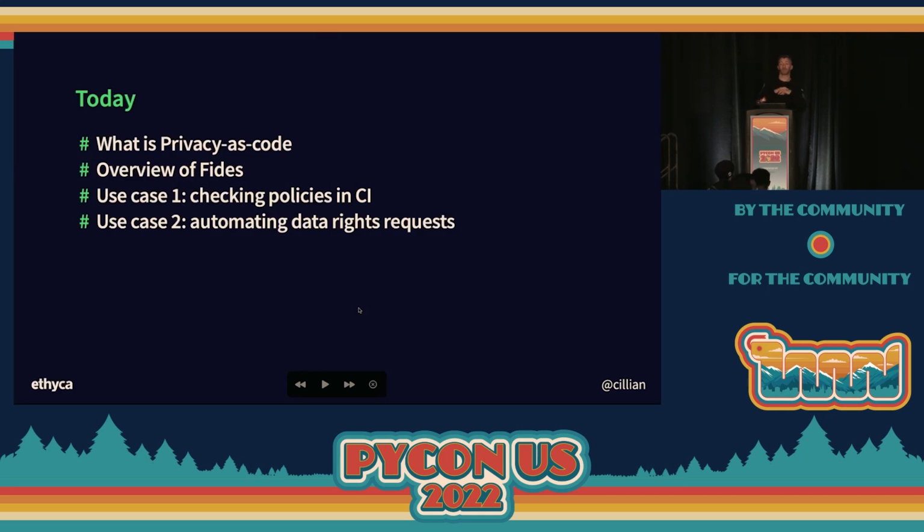So very quickly, we have this sort of thesis about privacy we call privacy as code. I'm going to explain what that is very quickly. Then an overview of FIDES, so what that is, and then show you examples of privacy as code using FIDES, which is an open source privacy engineering platform. So it really is information dense. I apologize in advance. I wanted to squeeze as much in for you guys as possible.